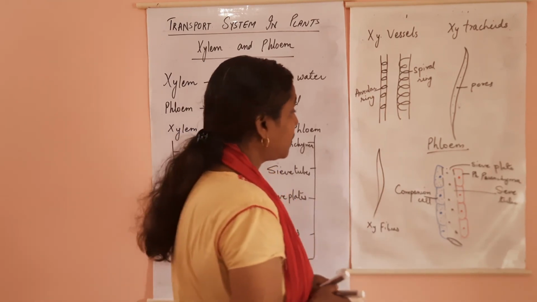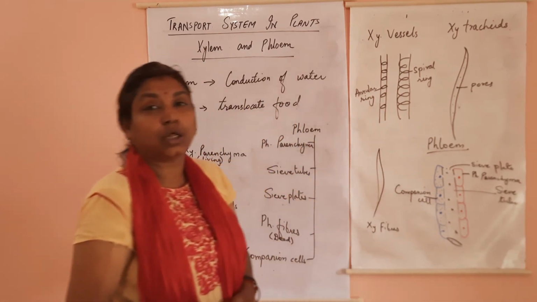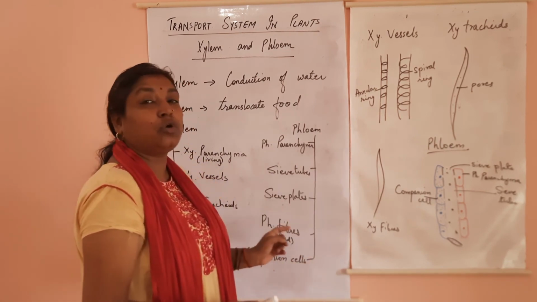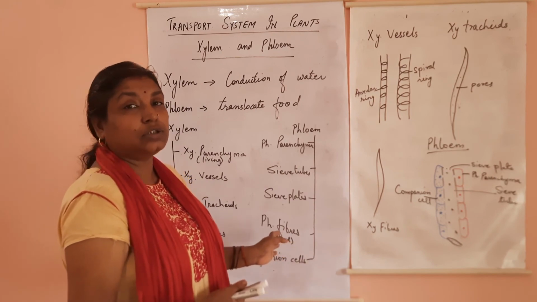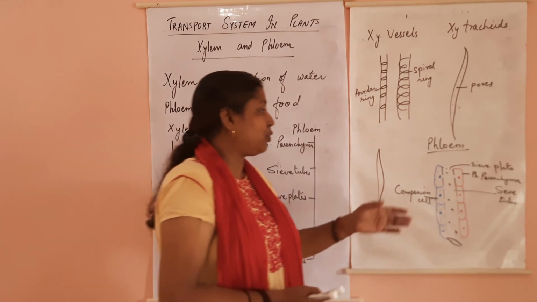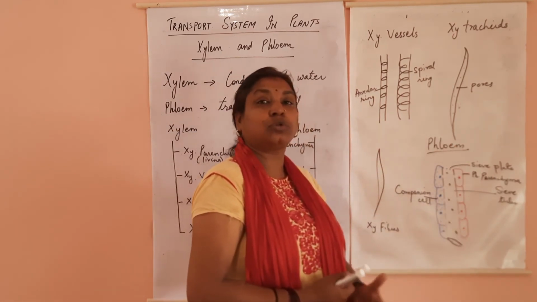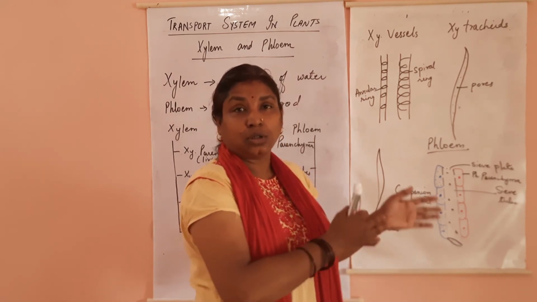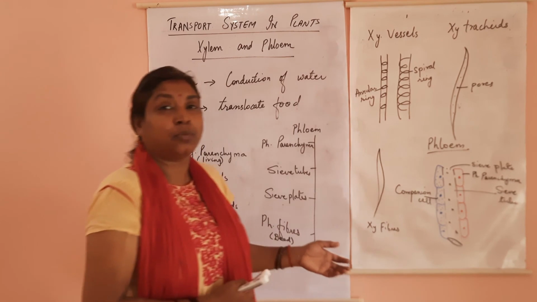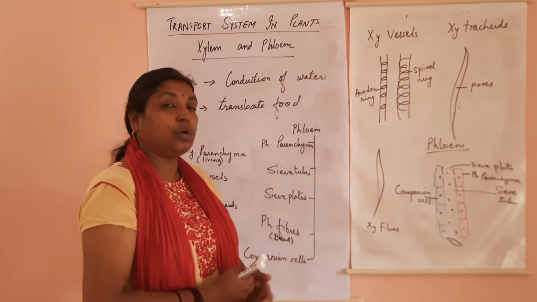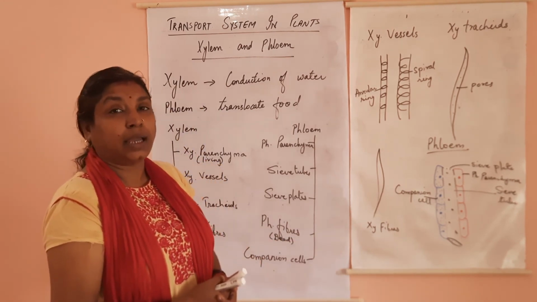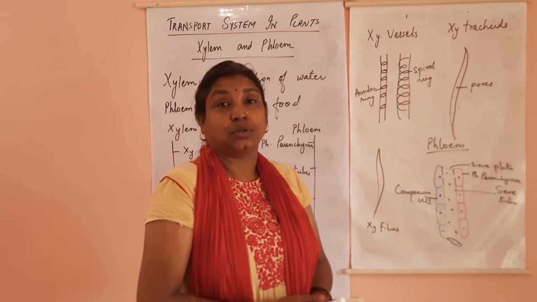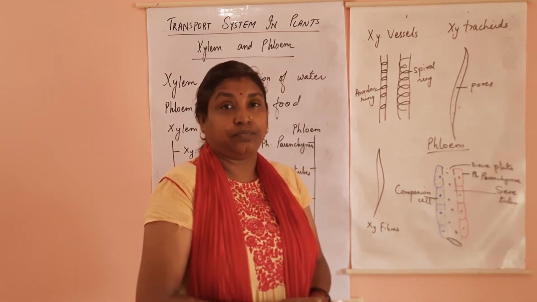Clear? Along with this, one more type of tissue is present, and that is your phloem fibers. The main function of phloem fiber is to provide mechanical support to the phloem cells. All the phloem cells are provided support by phloem fibers. It provides mechanical support so that they do not collapse when empty.